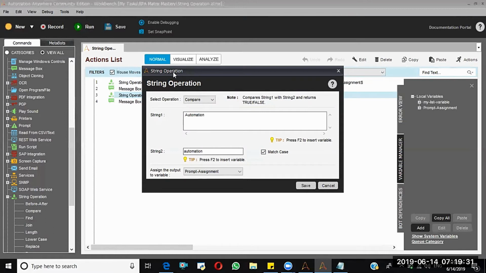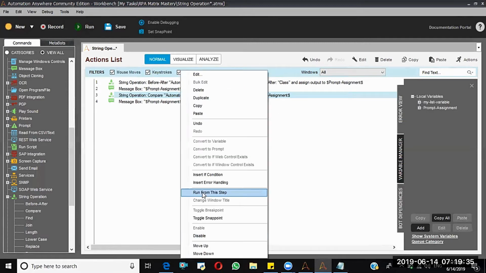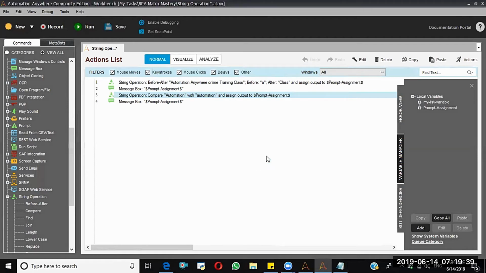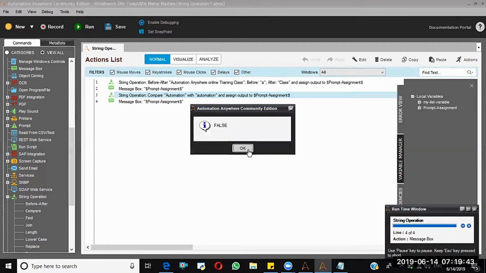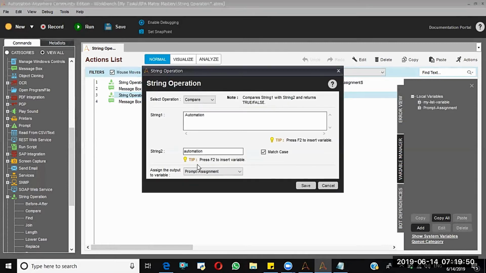Now it should return false, because whenever we select match case, these two are not the same values. That's how compare will work.